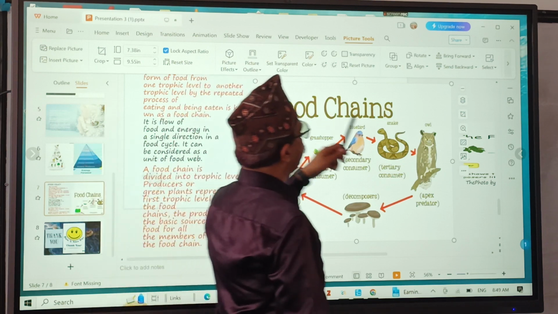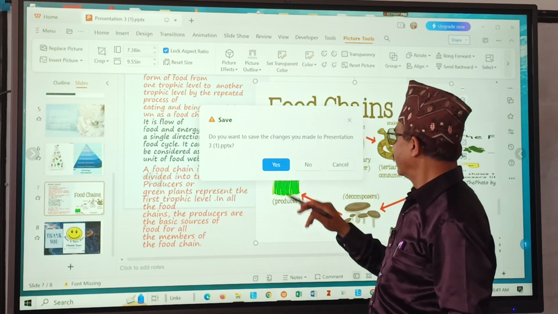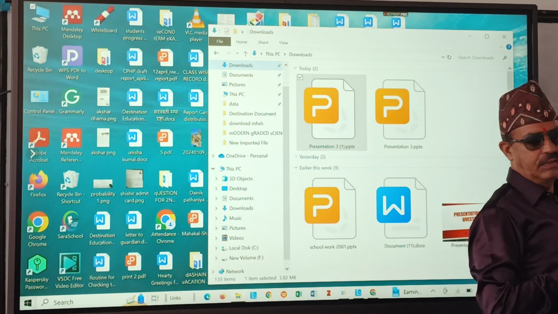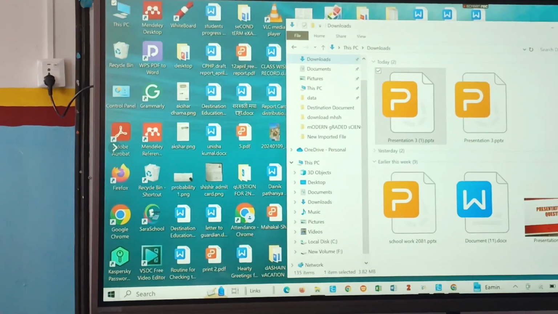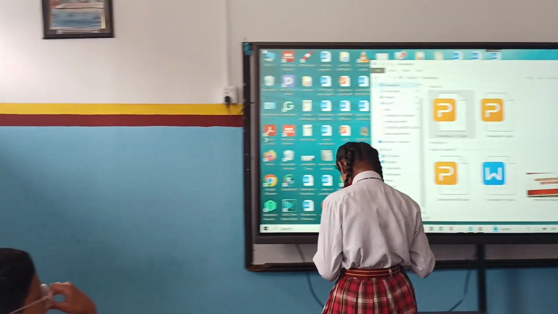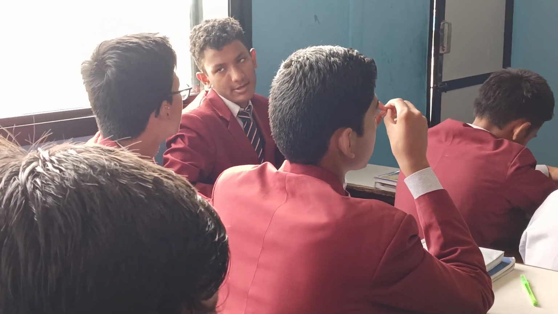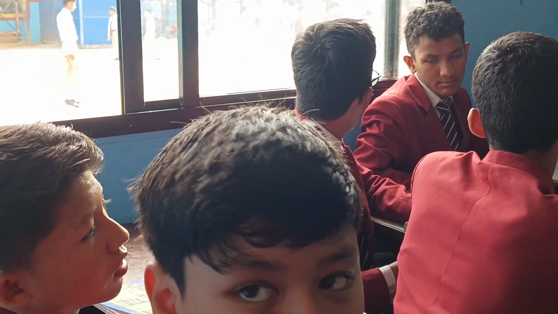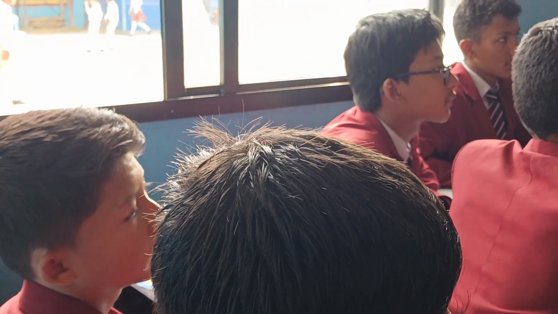So now it's the turn of our next presenter. Who is the next presenter? Sneha Rai, and who is your guru? Arina. Please come, Sneha and Arina. How many slides are there?